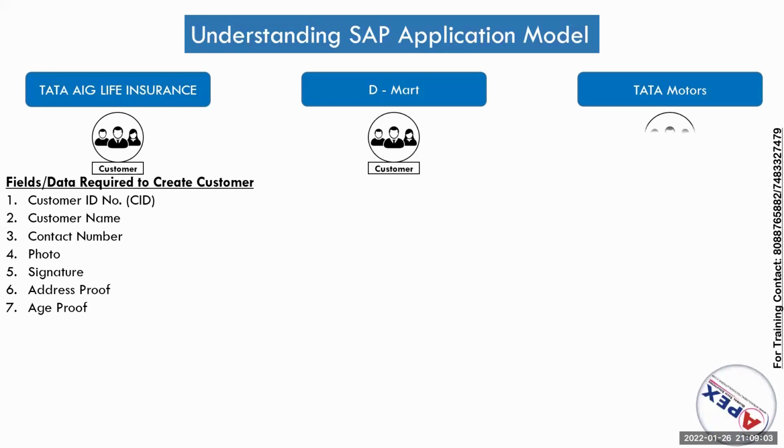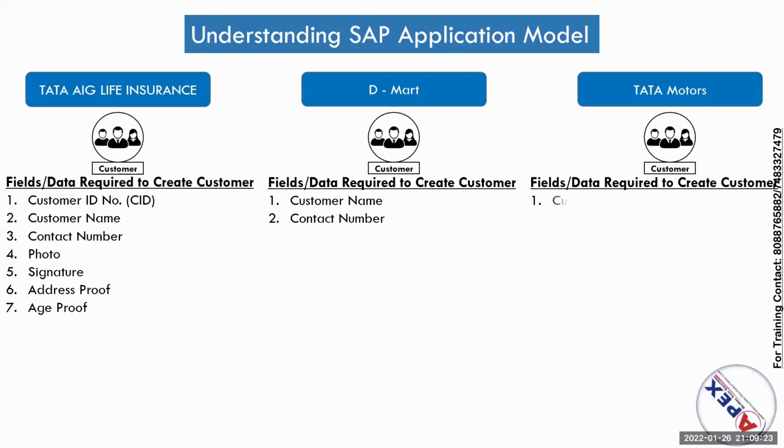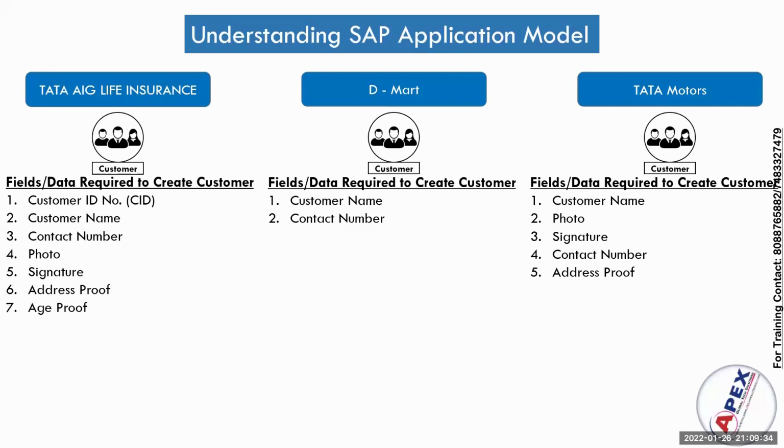Next, suppose consider DMart. They want only the customer name and contact number. That's it. Whenever you visit any supermarket, they need only your contact number and name, right? Getting my point? If you take Tata Motors, if you buy any car, they need customer name, signature, contact number, address proof. Photo, I think, is not required. Even in some showrooms they will ask for the DL also, driving license. See why I am telling you this?